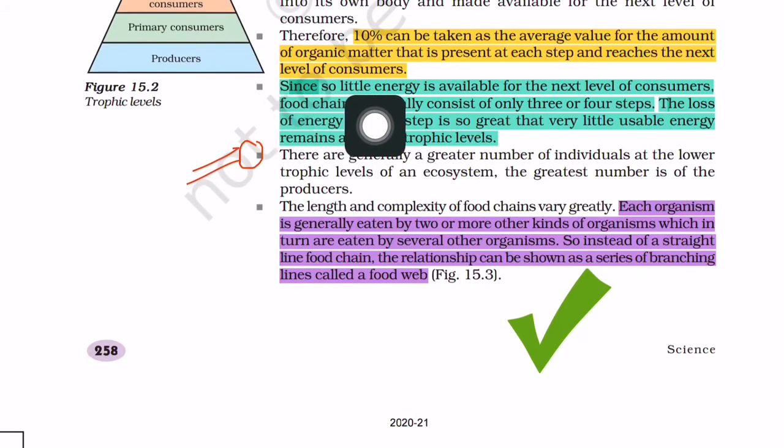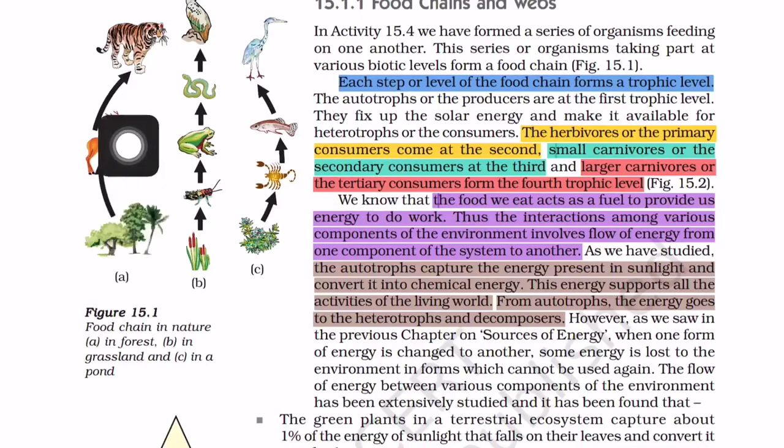Since so little energy is available for the next level of consumers, food chains generally consist of only 3 or 4 steps. So this is another important sentence. You can see here in this food chain, there are only 3 trophic levels. This is the producer, this is the primary consumer, and this is the secondary consumer. Okay, there is no tertiary consumer.